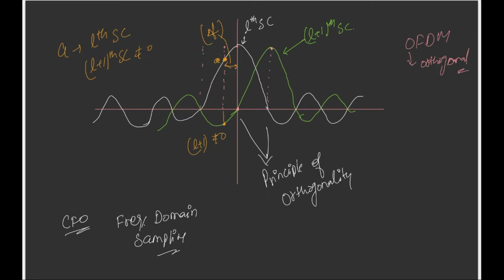So this is basically the interference. You can say intercarrier interference also. I'll reiterate it: because of CFO we have a new sampling point.